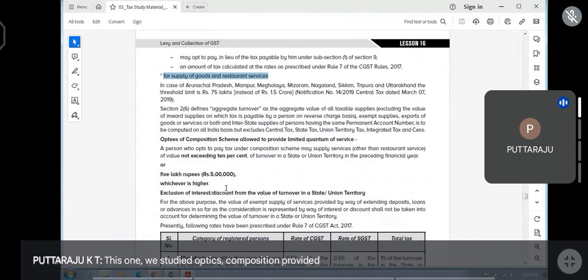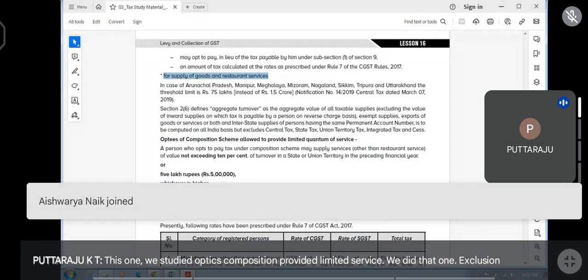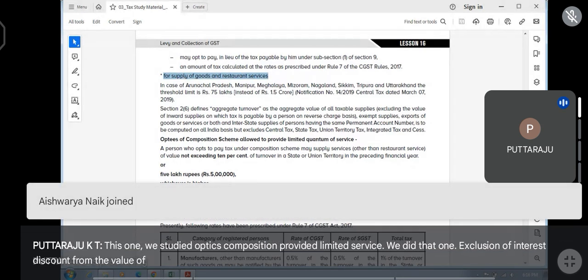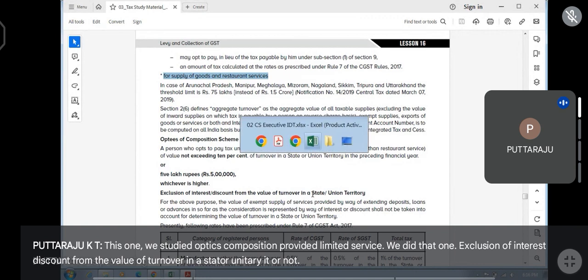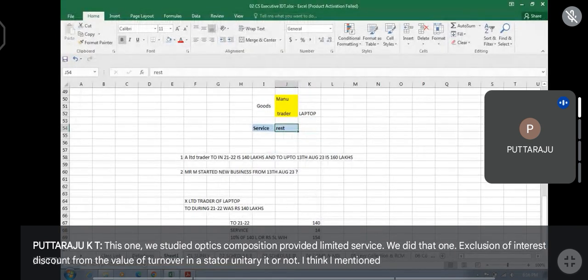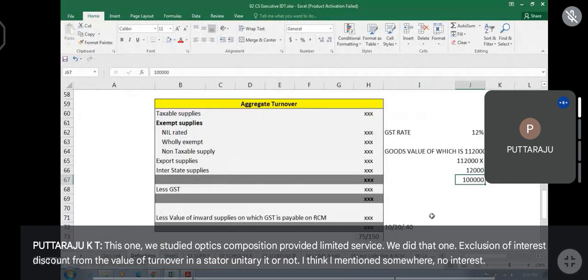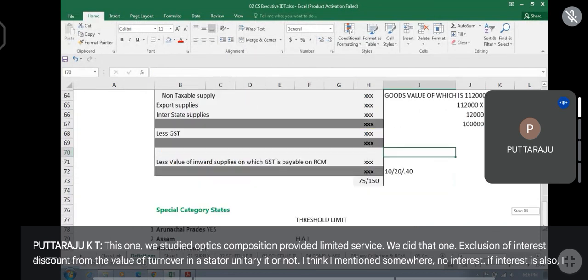Provided limited service, we did that one. Exclusion of interest discount from the value of turnover in a state or union territory. I told no interest. I think I mentioned somewhere, no interest. If interest is also, I did mention somewhere.